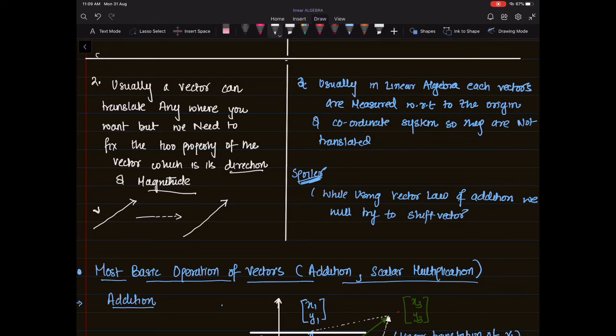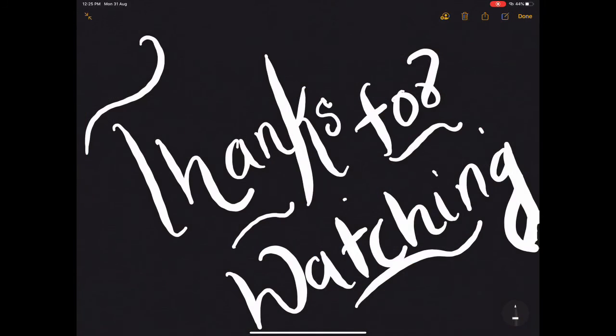Basically the coordinate system is also fixed. So while drawing a vector or while doing any problem in linear algebra, you would have a fixed coordinate system, and after defining the coordinate system, you can use the representation of column vectors. So this was an introductory video on vectors. Now we are ready to dive into some more new concepts of vectors.